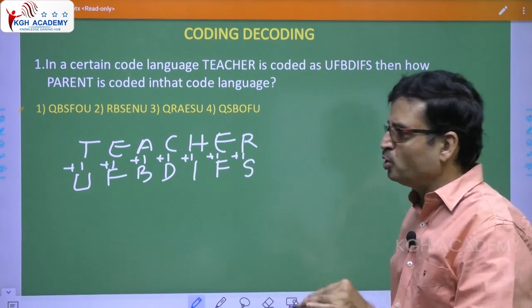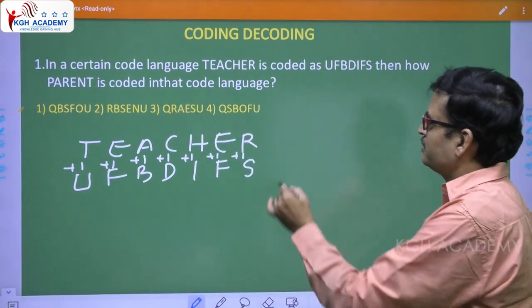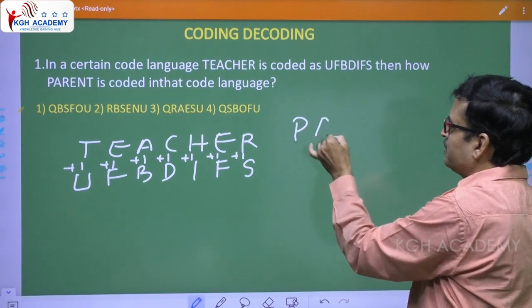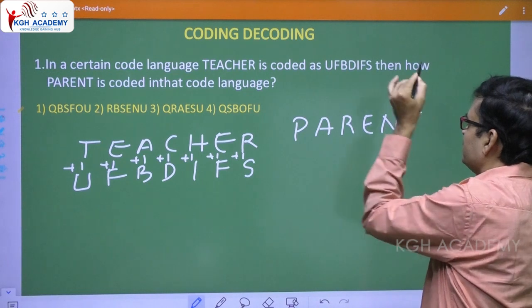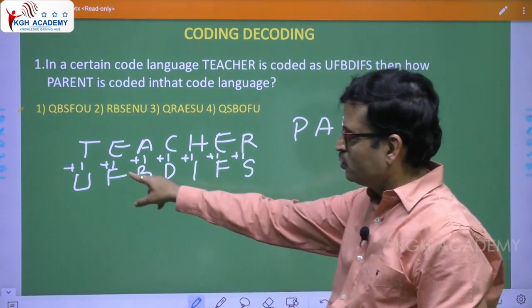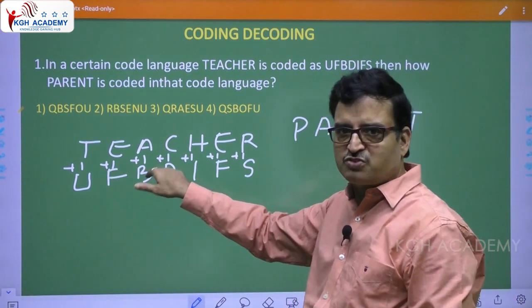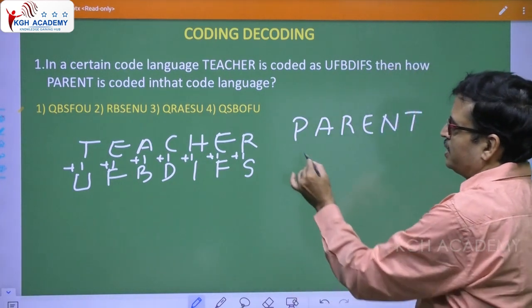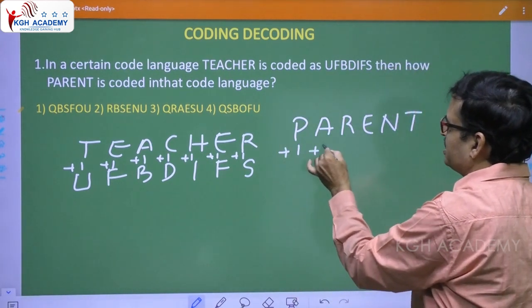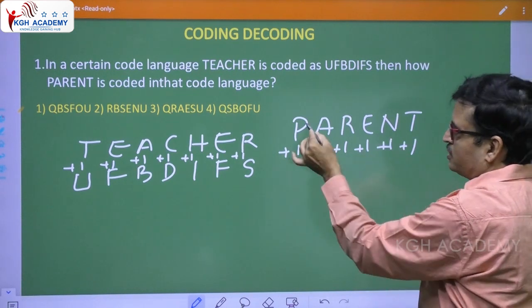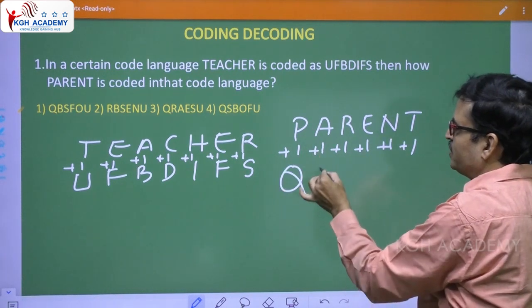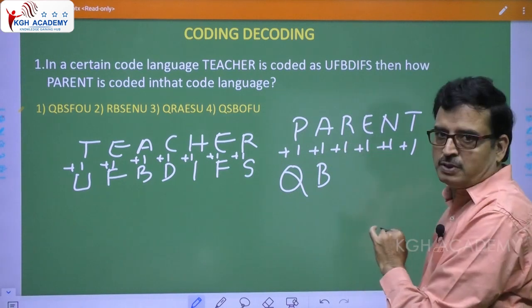Apply the same logic. Now take that parent, PARENT. What coding have we done? +1, +1, +1, +1, +1. Apply the same logic now. So P +1, A +1. In that way, P +1 is Q, A +1 is B.